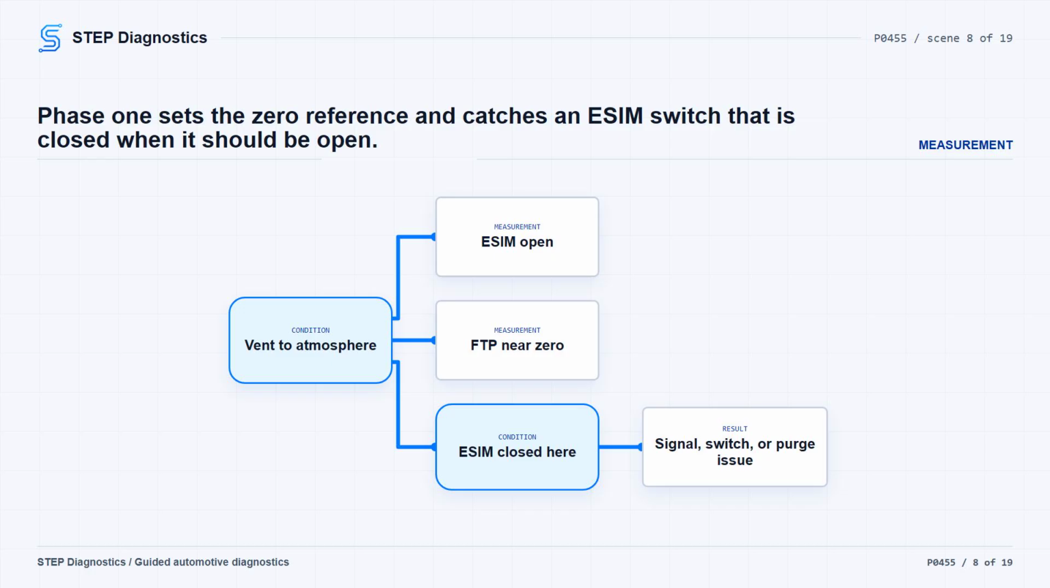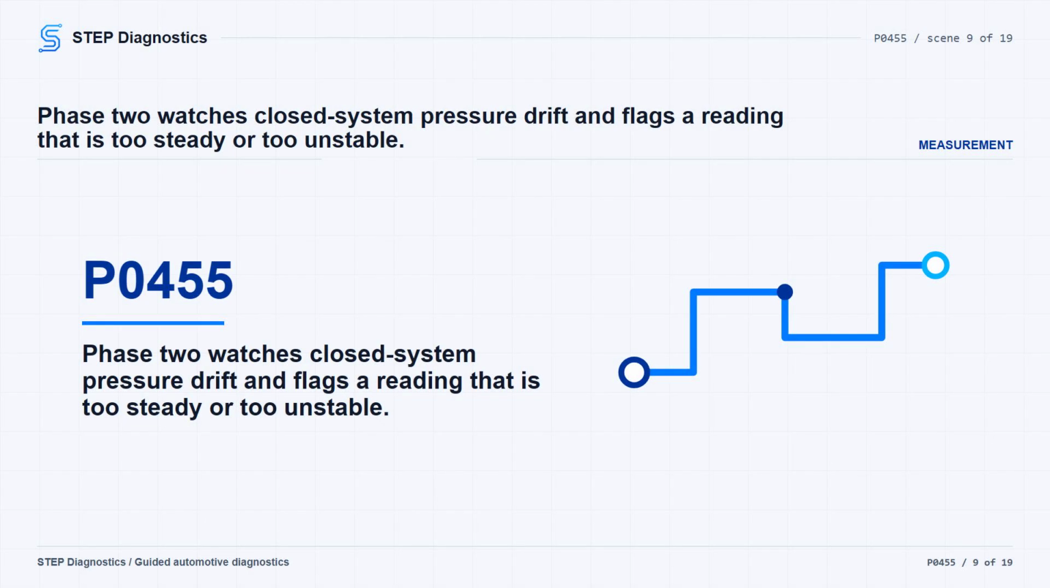The ESIM switch should be open, and the FTP sensor should read near 0. It may not be exactly 0, so use the vented reading as your zero reference. If the ESIM reads closed here, think about a grounded ESIM signal wire, a stuck closed ESIM switch, or a purge solenoid that did not open if you use that method.